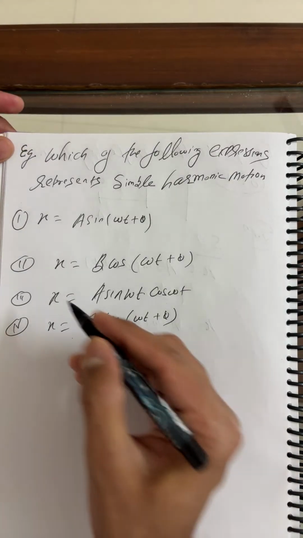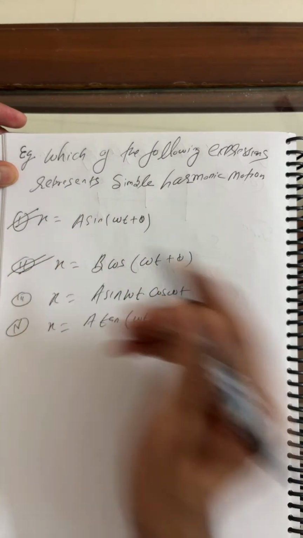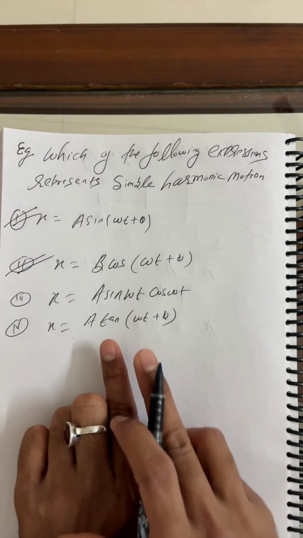Now you can see, sir, option first is correct, option second is correct. Sir, there is a doubt. I can see in option number third, this is not possible.